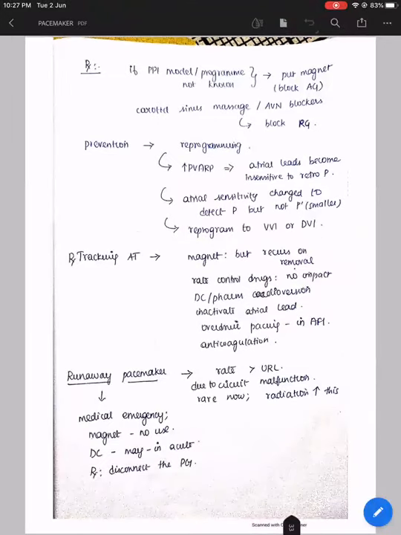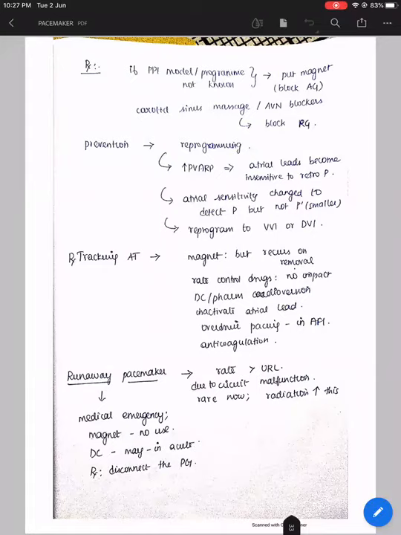And if the rhythm is atrial flutter, then overdrive pacing has been found to be useful. And in long-term atrial tachycardia, there is also some role of anticoagulation, but no specific criteria or anything I have read. So there is something called a runaway pacemaker.